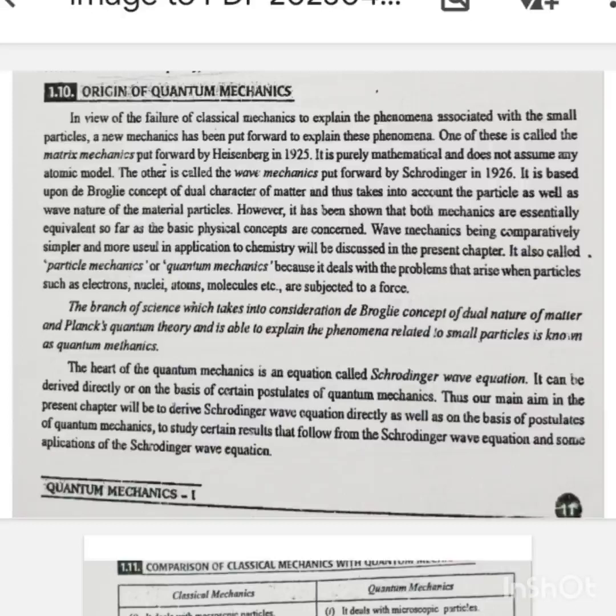However, it has been shown that both mechanics are essentially equivalent so far as the basic physical concepts are concerned. Wave mechanics, being comparatively simpler and more useful in application to chemistry, will be discussed in the present chapter. It is also called particle mechanics or quantum mechanics because it deals with the problems that arise when particles such as electrons, nuclei, atoms, molecules, etc. are subjected to a force. The branch of science which takes into consideration de Broglie's concept of dual nature of matter and Planck's quantum theory, and is able to explain the phenomena related to small particles, is known as quantum mechanics.